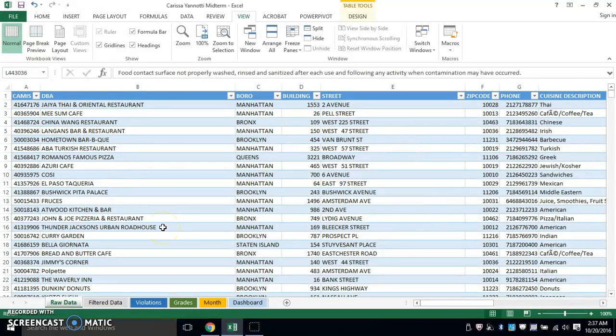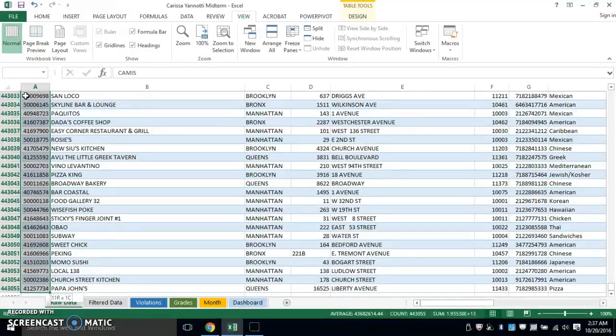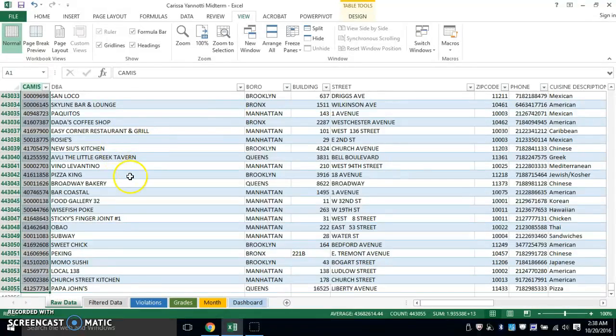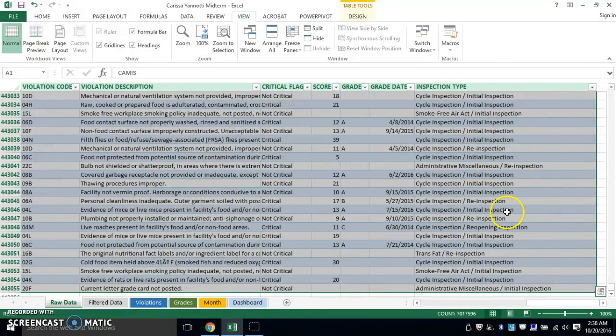And say you wanted to filter it within Excel because you're not using that particular website. So what you're going to do is you're going to go to cell A1, and a cool trick is you press Control Shift and then the down key. And it's just going to highlight all your information. So as you can see, I'm working with over 440,000 rows of data, which is why it's probably not responding right now. Okay, cool, it's back. It's a lot of data for Excel to deal with, but it's not a problem. It went through all the data fairly quickly. So if you press Control Shift and then the right arrow key, it's going to select everything.